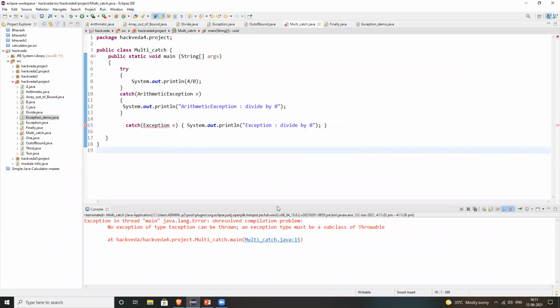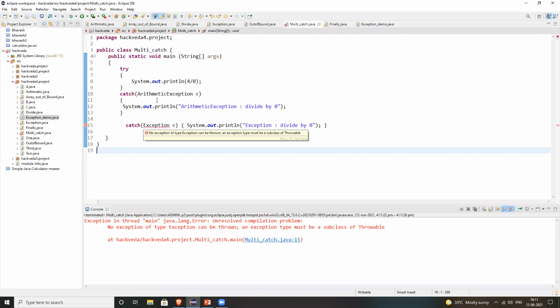Actually, why is this error coming? Because see, there is an error in this try block, and it will be handled by this catch block, which belongs to the arithmetic exception. So this exception is of no use. That's why it is showing that no exception of this type can be thrown. Means there is nothing.